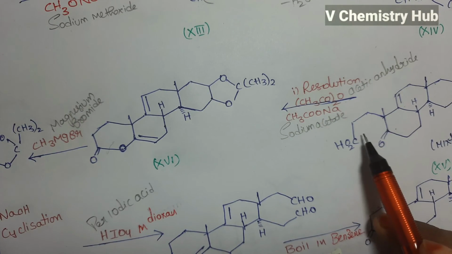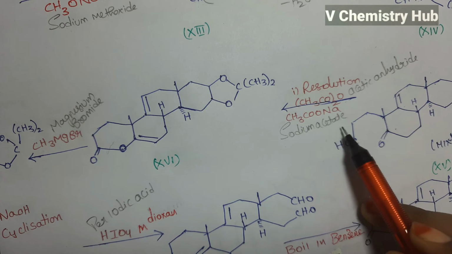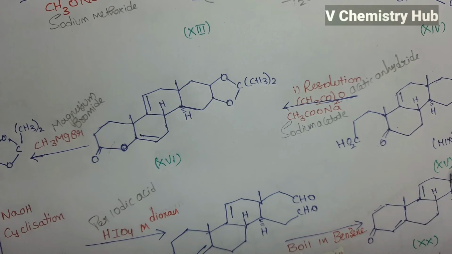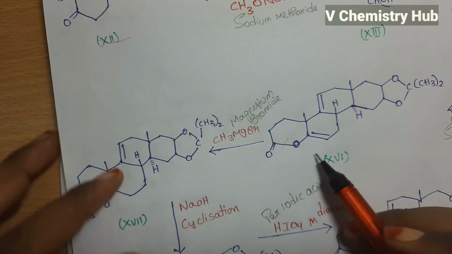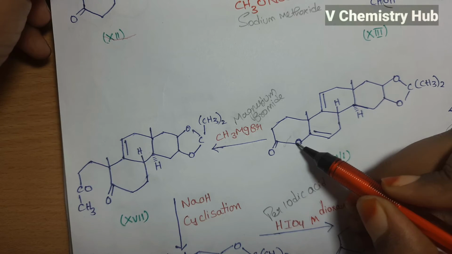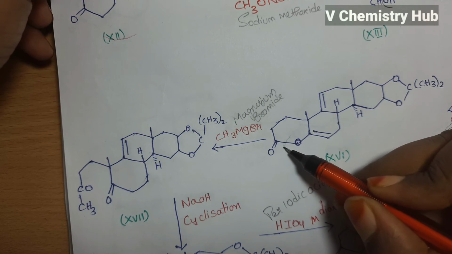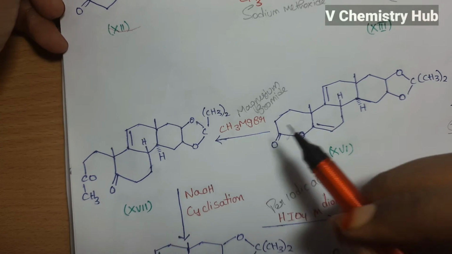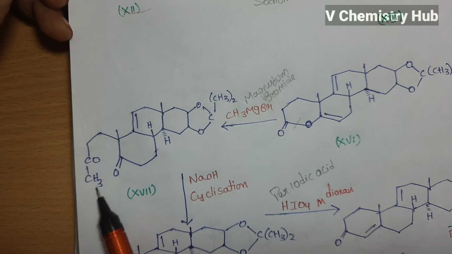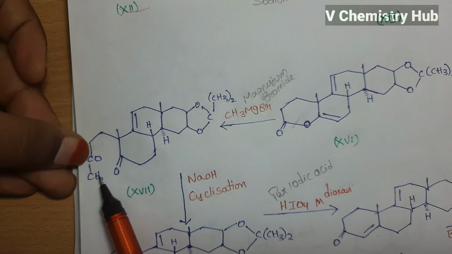So here after treating with acetic anhydride and sodium acetate, cyclization takes place between this carbon and oxygen. So after treating with magnesium bromide, the ring opens here, between carbon and oxygen. Then a methyl group is attached over this carbon. So this is the structure of the compound.